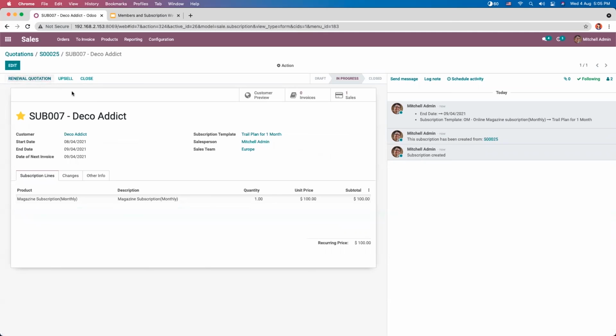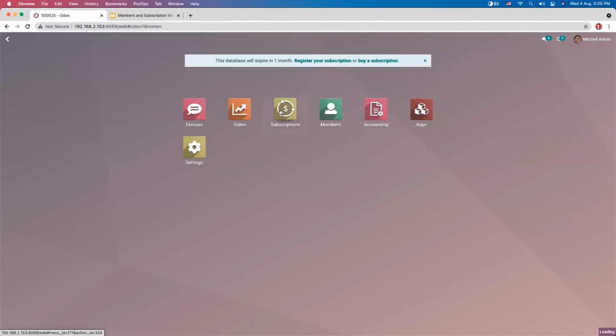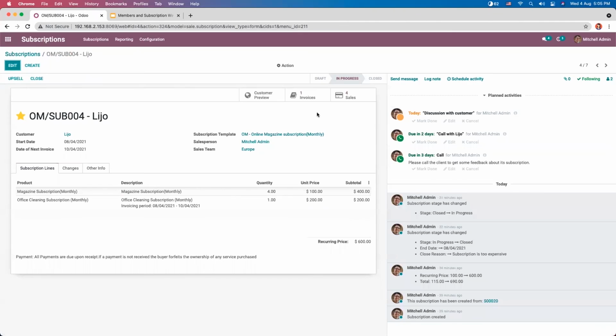Then there was a question: can I have a single monthly invoice with a pro rata of different services with different subscription dates? Yes, you can have a single monthly invoice with pro rata of different services. We have seen that before. Here we have added multiple services inside a single subscription, and it is on a monthly basis, so the invoice is created monthly, and inside a single invoice you can include them.